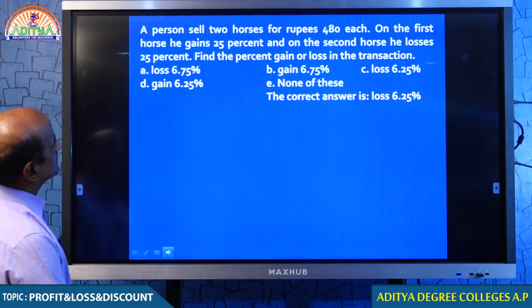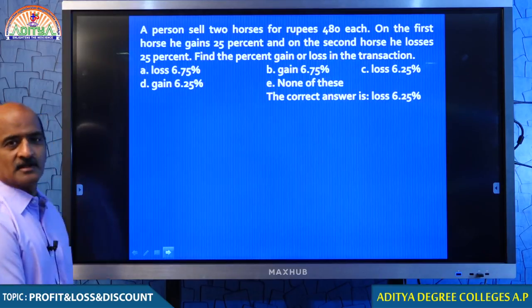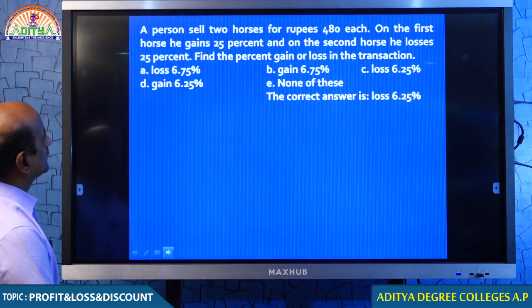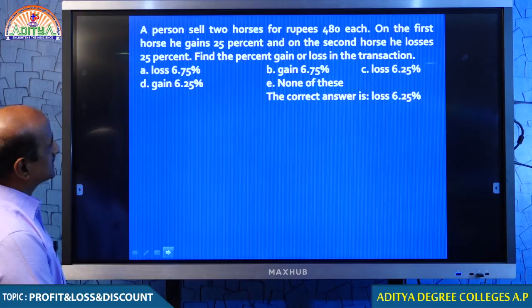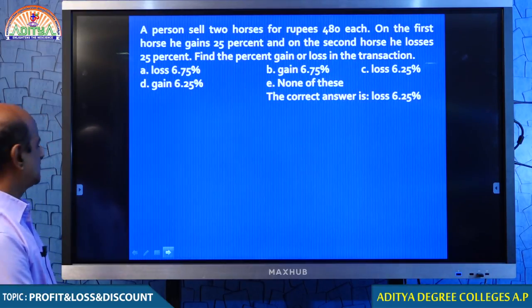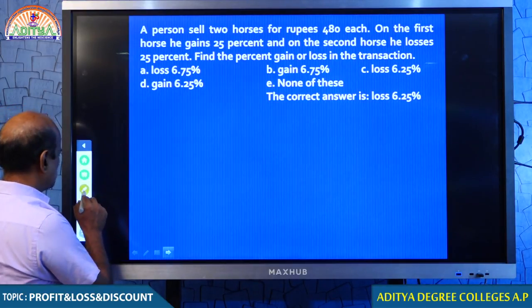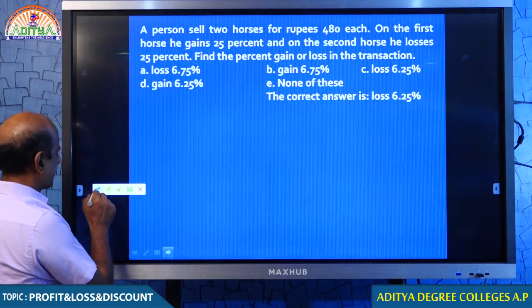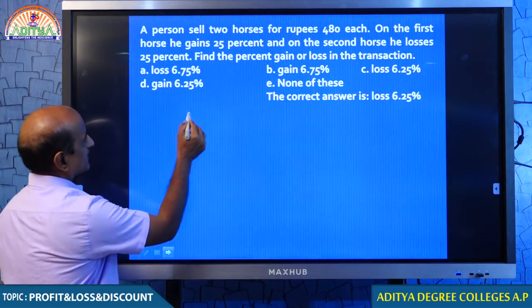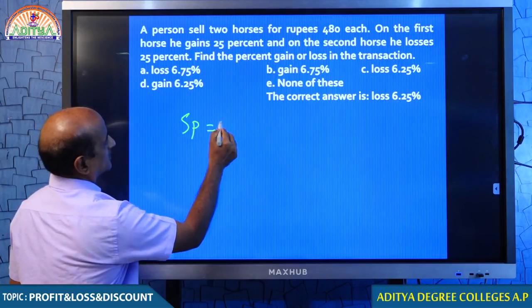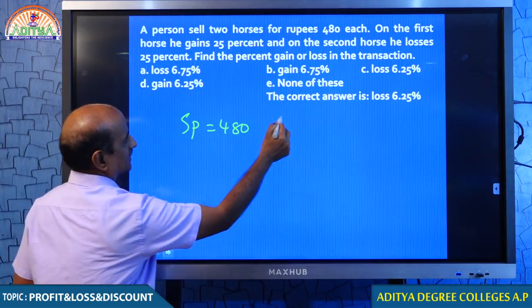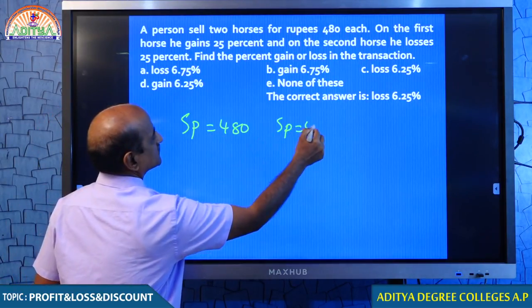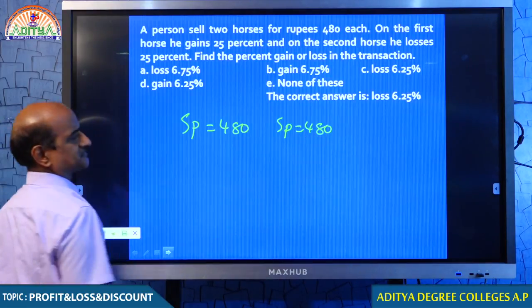A person sells 2 horses for 480 rupees each. On the first, he gains 25%. On the second, he loses 25%. Students, do you remember how to answer this question? The selling price of both the horses is 480. This is 480, that is 480.